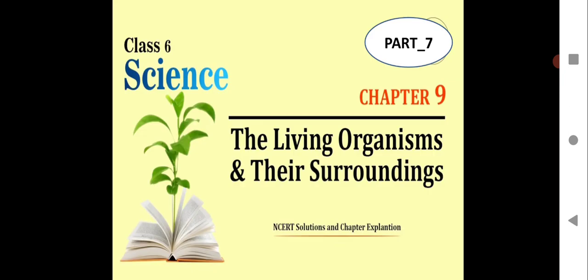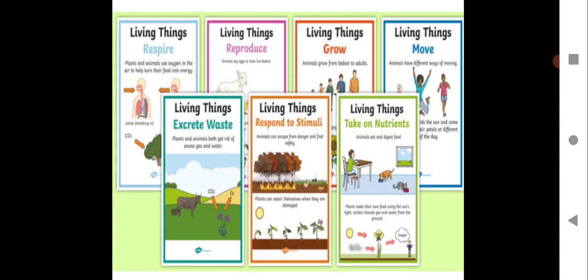So, let us continue with the chapter, the living organisms and their surroundings. Let us see what we are going to learn in this session. First of all, a quick recap of the characteristics shown by living things. I hope you have listed down all these characteristics one by one in your notebook so that we can learn them in detail as the session proceeds. In the previous session we saw the various characteristics of living things. They respire, reproduce, grow, move, excrete waste, respond to stimuli, and take in nutrients. All these are shown by living things.